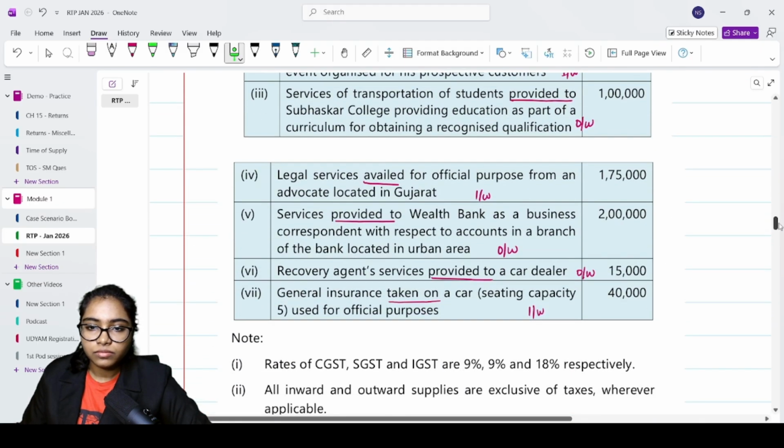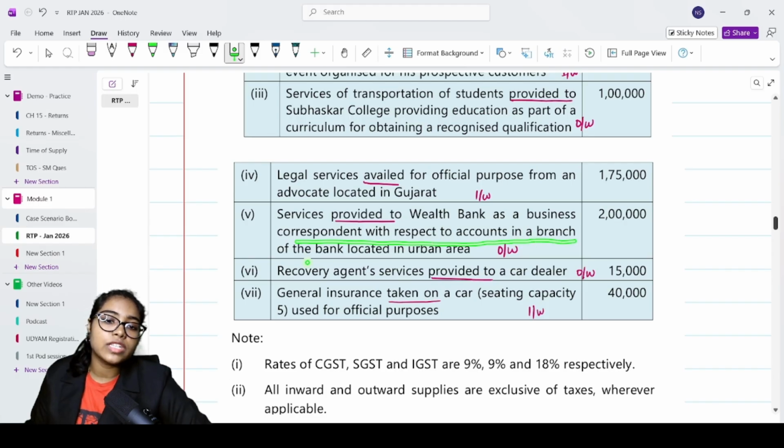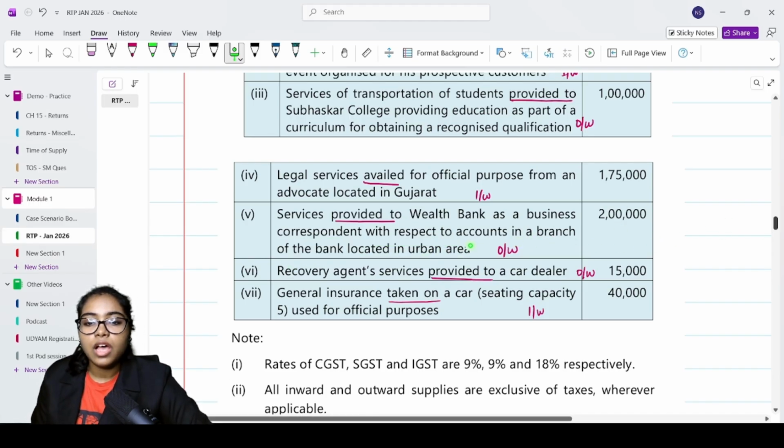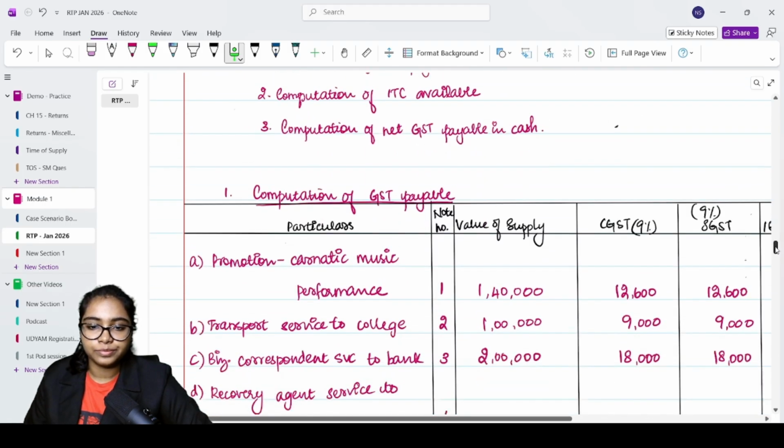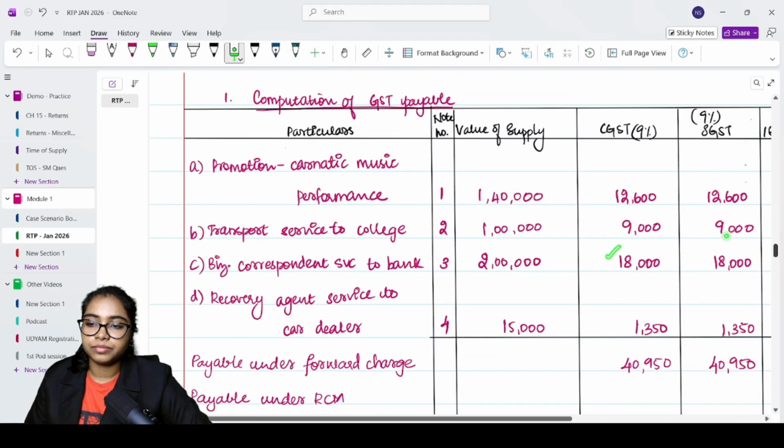Then, services provided to Wealth Bank as a business correspondent with respect to accounts in a branch of the bank located in urban area. Okay, this is in urban area. If it was in rural area, your exemption will apply. Correct? This is in urban area. So, obviously, no. It is taxable.